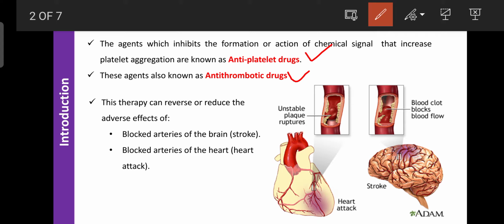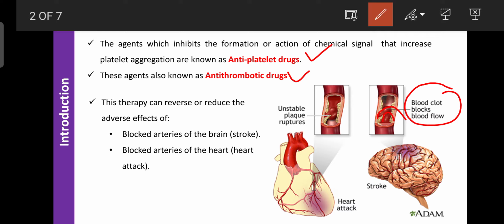So due to that reason, these antiplatelet drugs are also known as antithrombotic drugs. So this is the image. We can easily see this is the blood clot. It can block the flow of the blood inside the blood vessel. Due to platelet aggregation, even in a normal blood vessel, it can form a clot, and that formed clot can obstruct the flow of the blood.